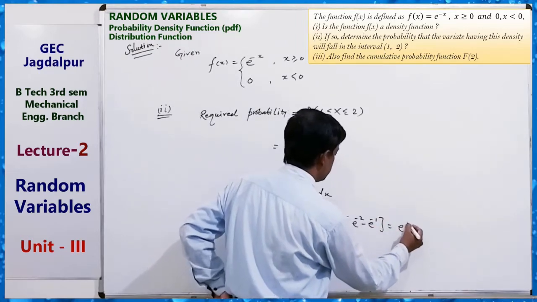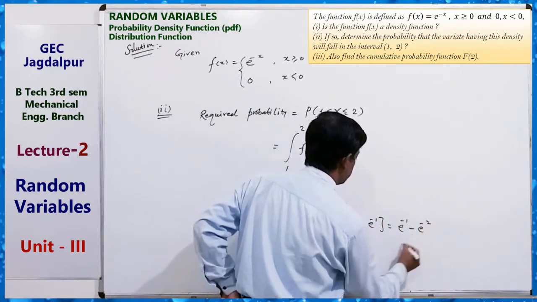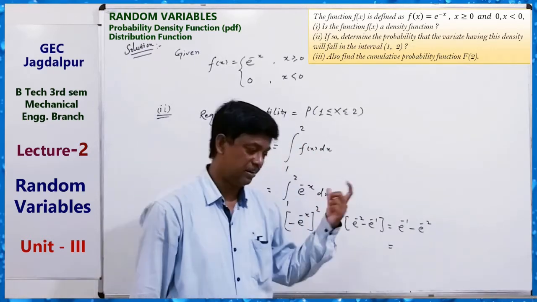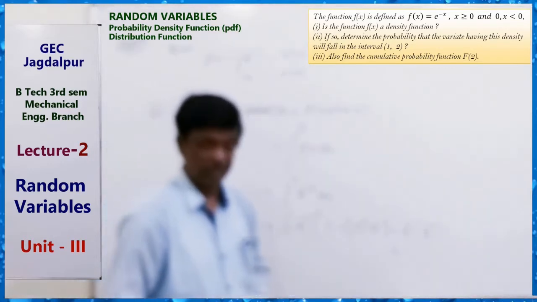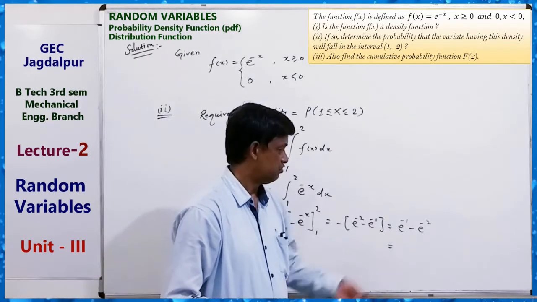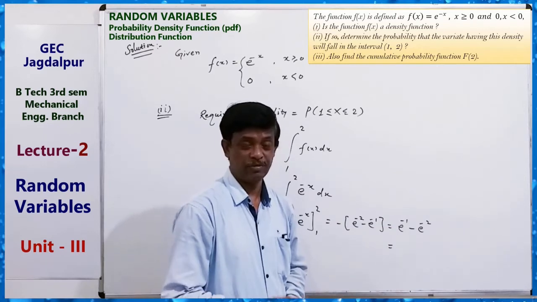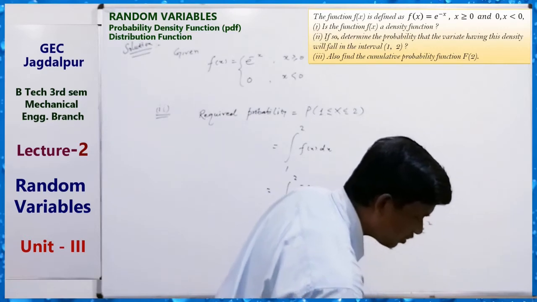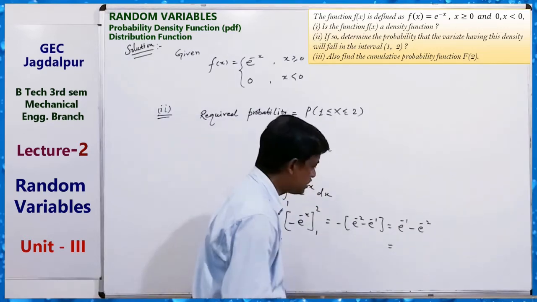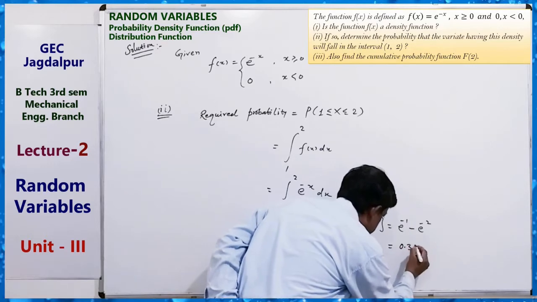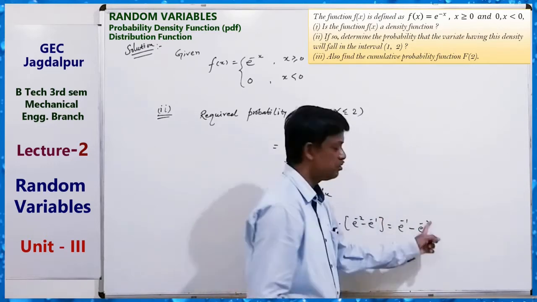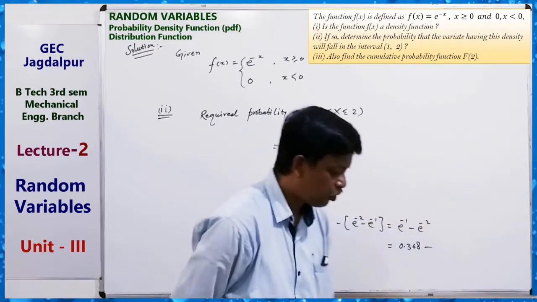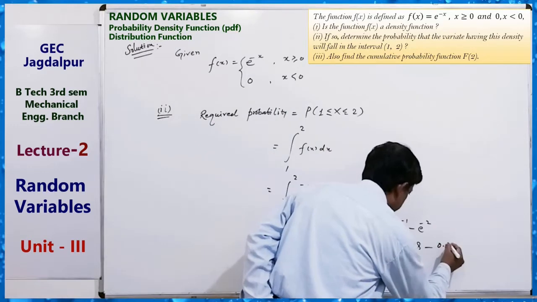So you can write e to the power minus 1 minus e to the power minus 2, and you know the value of e; you can find it from a calculator. So 1 by e, you can get the value, which is 0.368, minus e to the power minus 2, which is also 0.135.